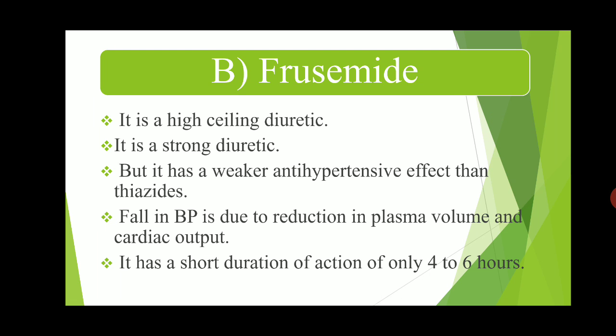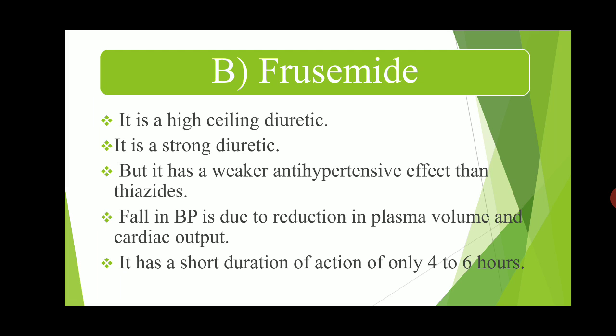Then the next example is furosemide. Furosemide is a high ceiling diuretic. High ceiling diuretics are drugs that inhibit sodium and potassium reabsorption in the ascending thick loop of Henle. So it is known as a high ceiling diuretic. A large amount of urine is excreted, which is called the high ceiling diuretic effect, shown by furosemide.